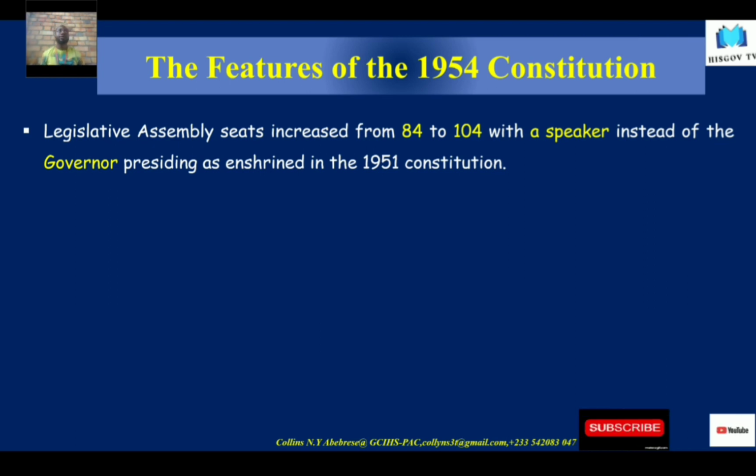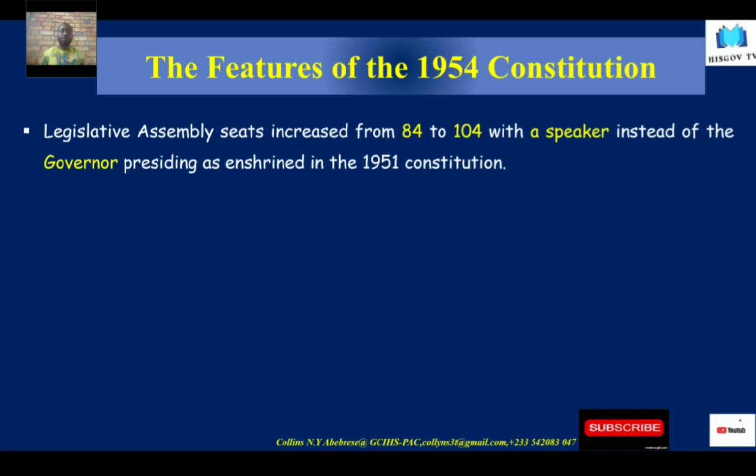Now, in that constitution, bear in mind that the Legislative Council had been replaced with the Legislative Assembly. So in the 1951 Constitution, the Legislative Council, which we had seen in the Burns Constitution and the Clifford Constitution, was now known as the Legislative Assembly.